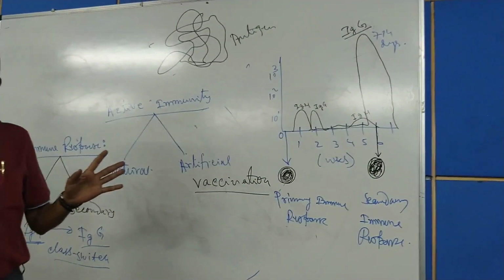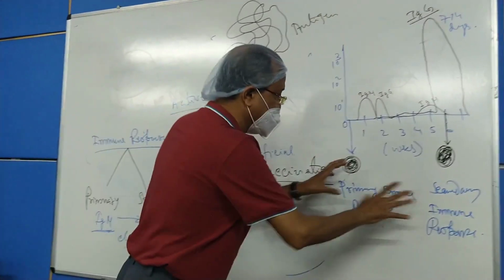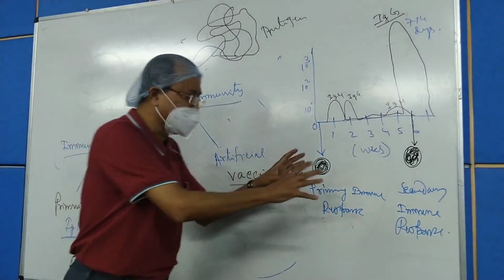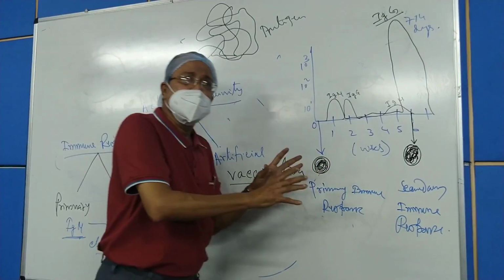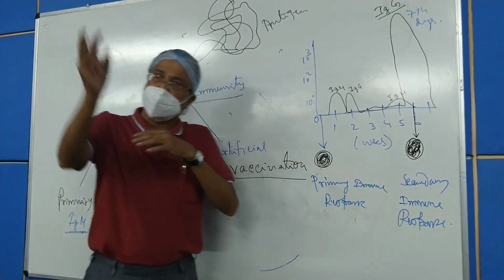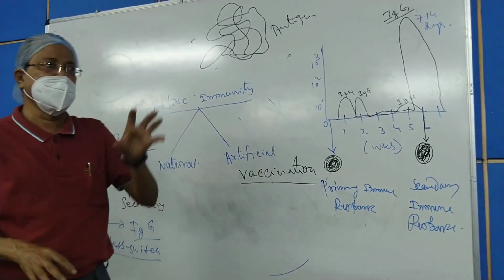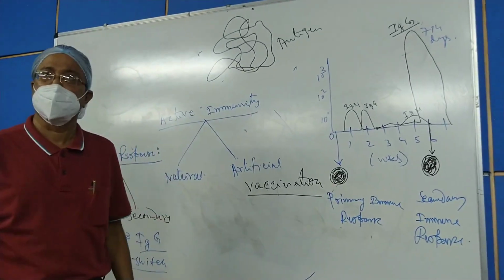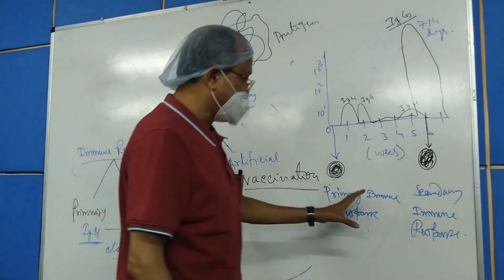Am I clear? So if we compare the primary immune response and the secondary immune response, why am I discussing this so vividly? Because it is the need of the hour. You must know right from your first year what is the basis of vaccination.